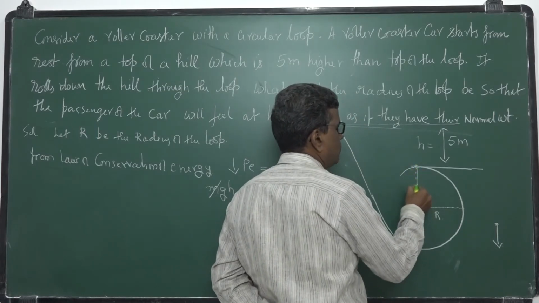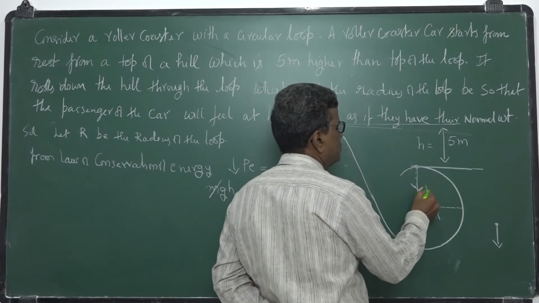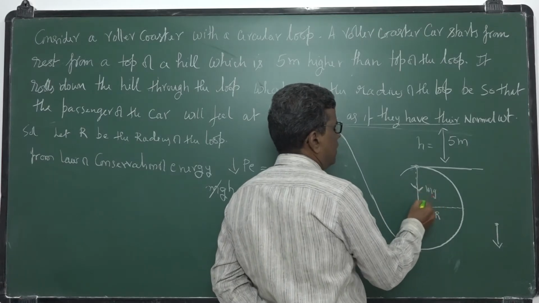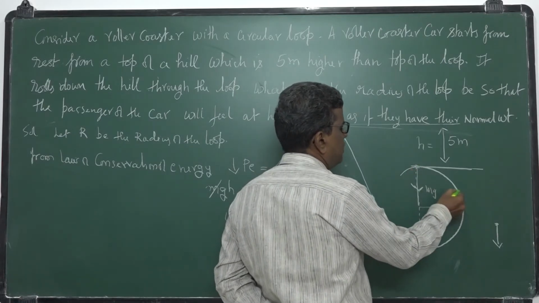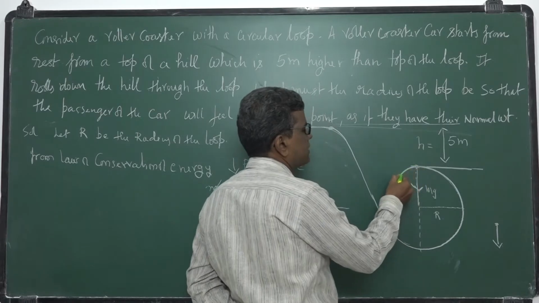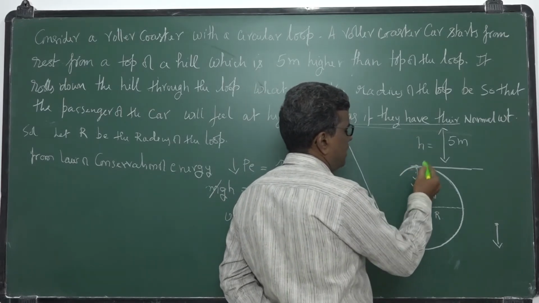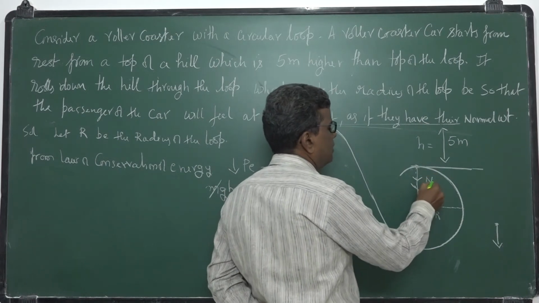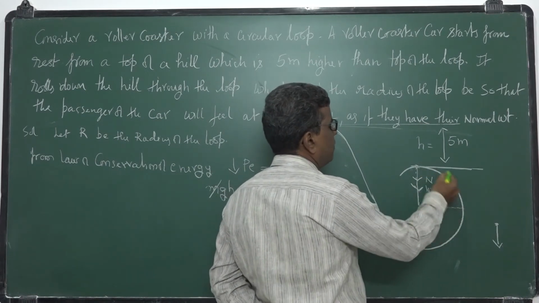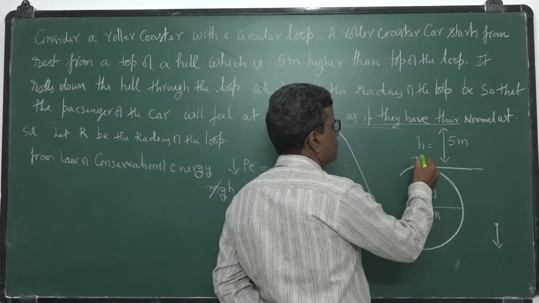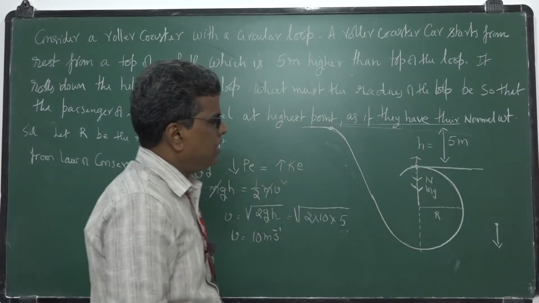Okay. So what are the forces acting on it? mg, the weight of the person, and the surface, the roller coaster, exerts a certain force on the person. So let it be N. These two together will provide the necessary centripetal force, that is mv square by r.